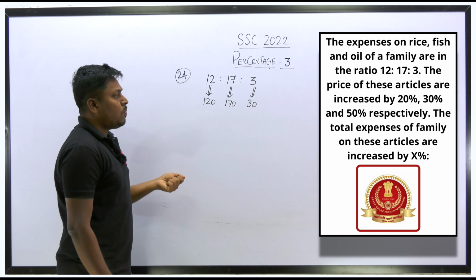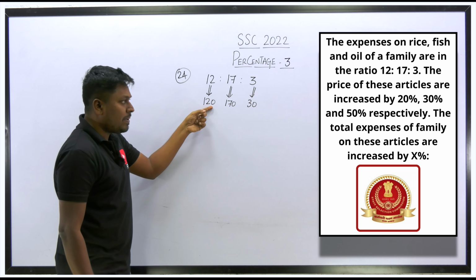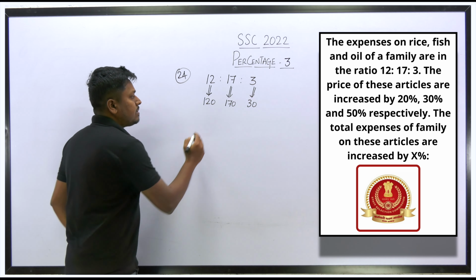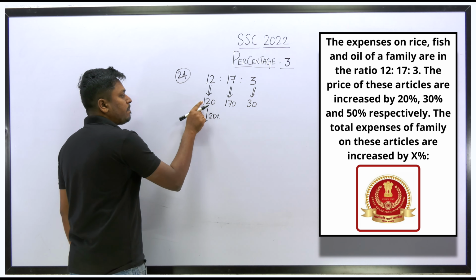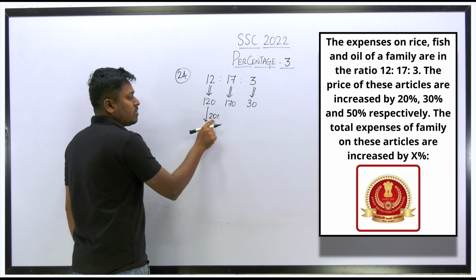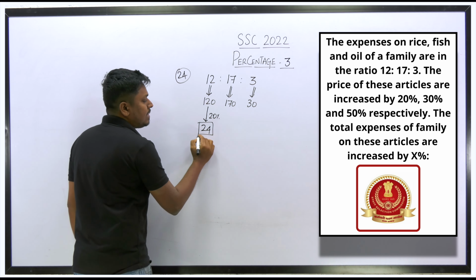Got it? So now how much has the price of each article increased? Out of 120, there is a 20% increase. So what is 20% here? 10% will be 12, so 20% will be 12 plus 12, which is 24. So 24 rupees increase. Got it or not?